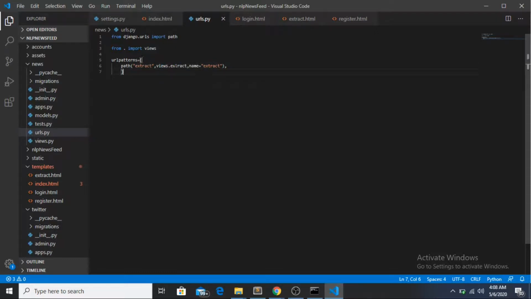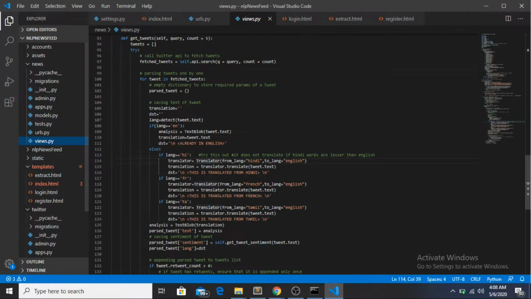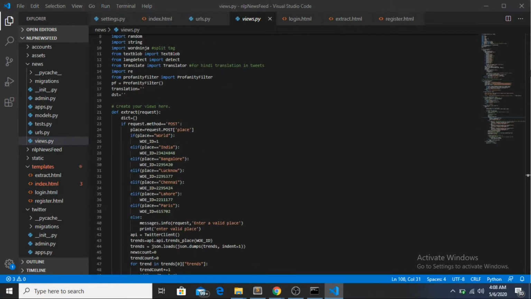So in the views file, we must be having the extract function. Whenever the user writes a place and clicks on submit, the views.extract function is called. What happens is it will make a dictionary. It's an empty dictionary. This will be responsible for holding all the tweets and everything else, I mean all the data.